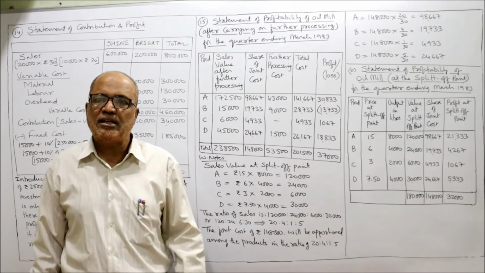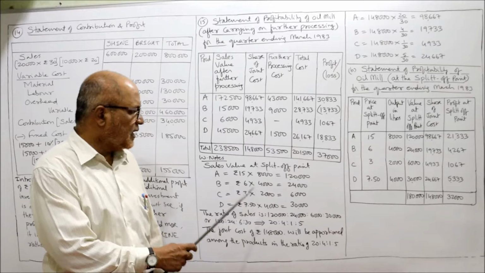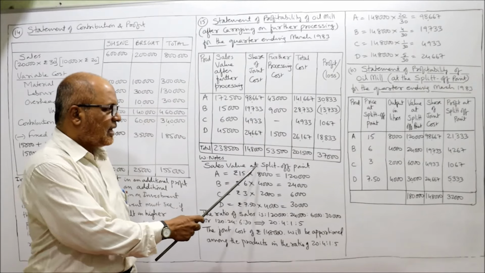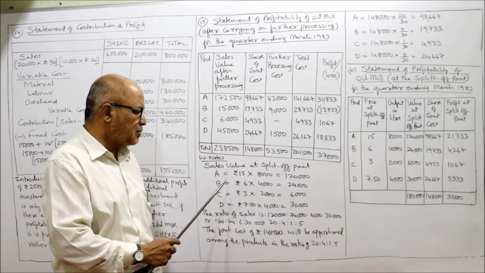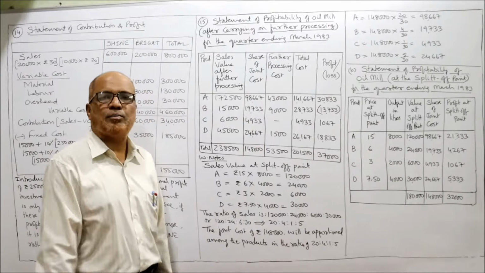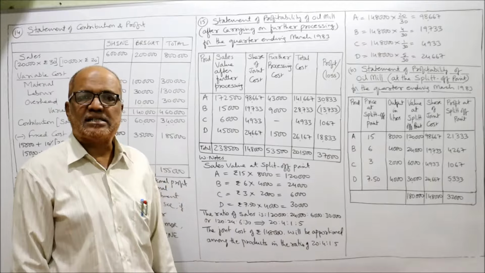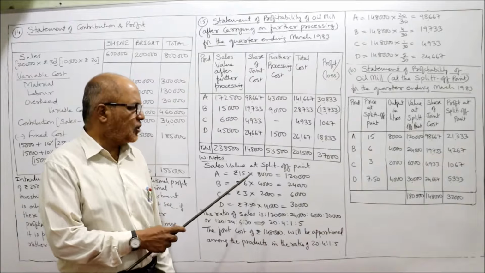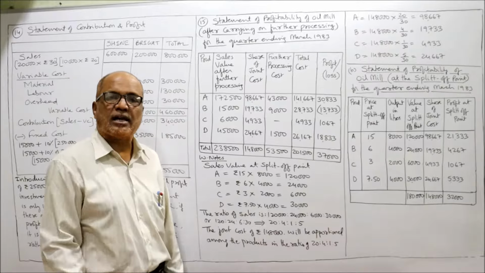The sales value at split off point is given in the problem. Here in working note, sales value at split off point. A selling price 15 rupees, B selling price 6 rupees, C selling price 3 rupees, D selling price 7.5. And output liters. How many liters of ABCD are produced? 8,000, 4,000, 2,000, 4,000 liters are given.